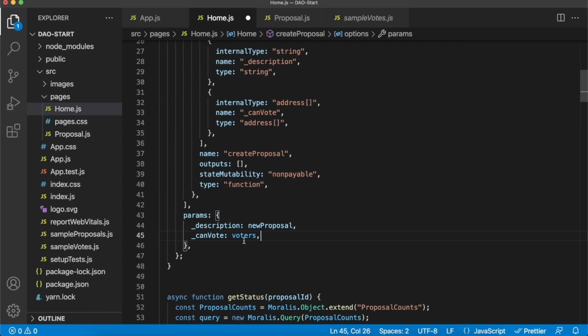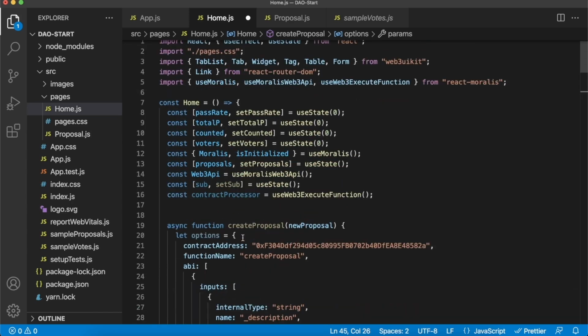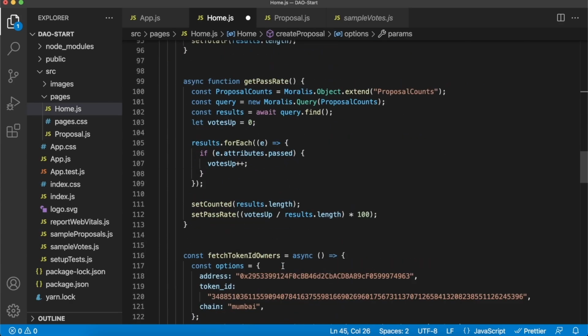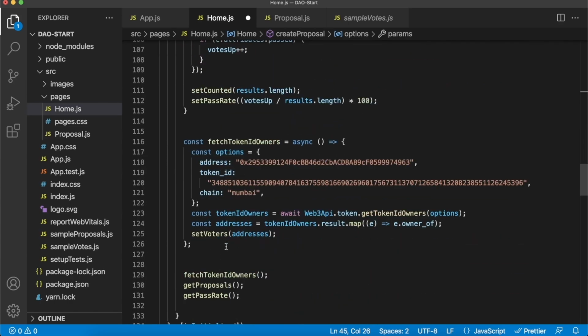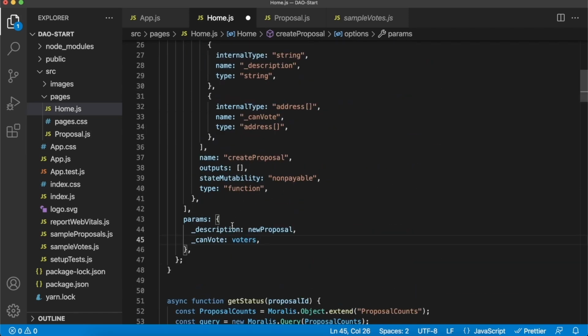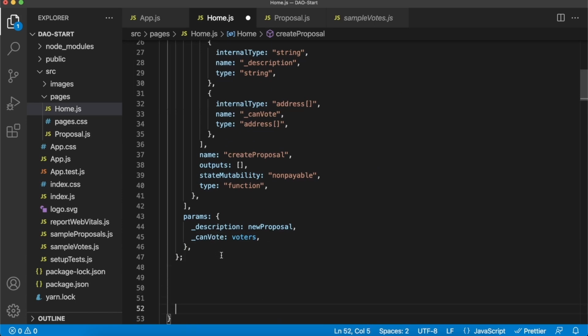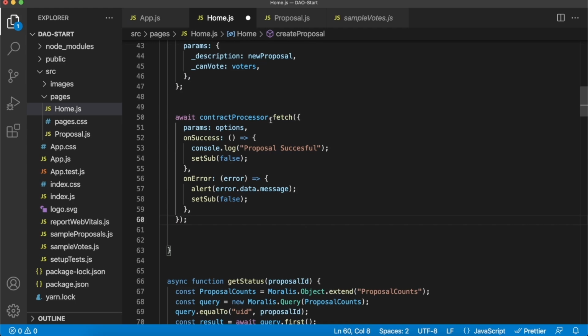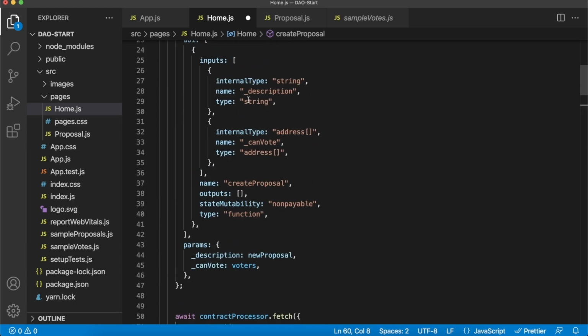And then the can vote is the voters array we used the Web3 API to get earlier on over here. So we have this fetch token ID owners where we set the voters to be the addresses of holders of this NFT token we have decided to be the premise of our DAO membership. Now with that complete, we only have to await our contract processor to run through, scroll down a bit, and await our contract processor to fetch parameters using our options that we set above over here.